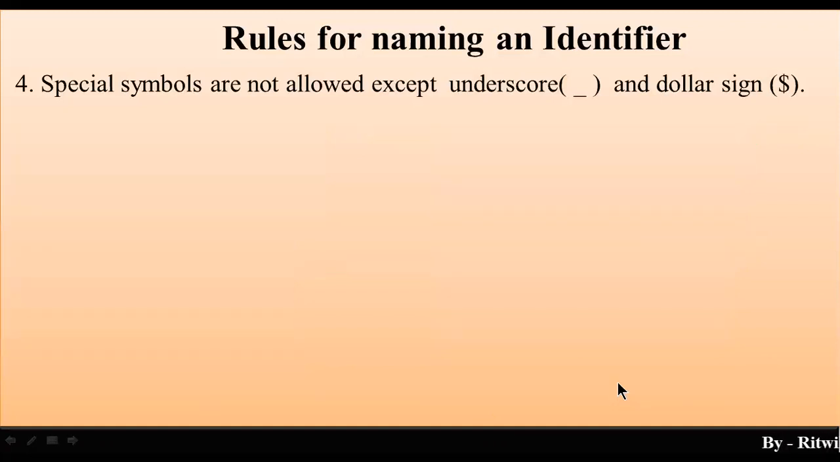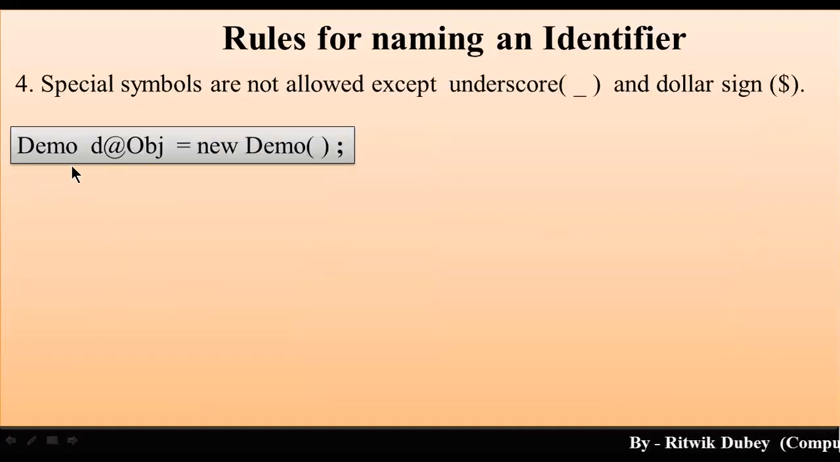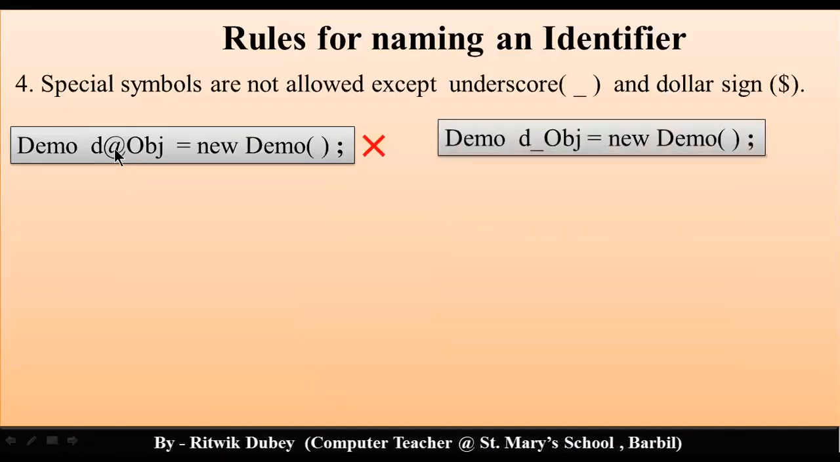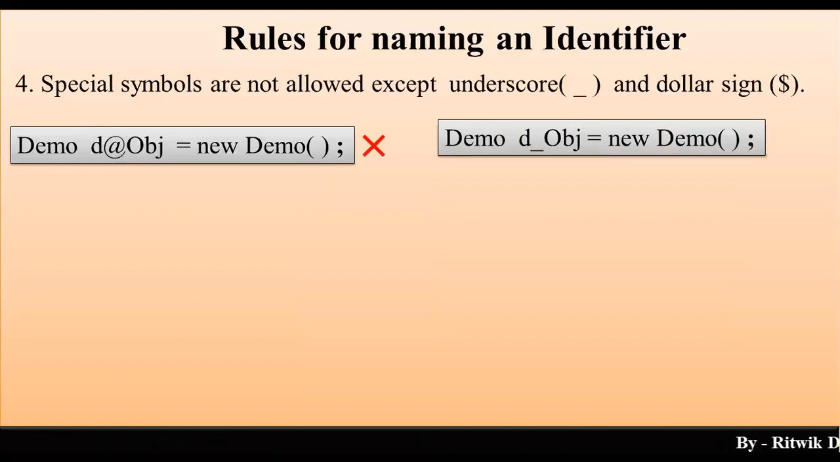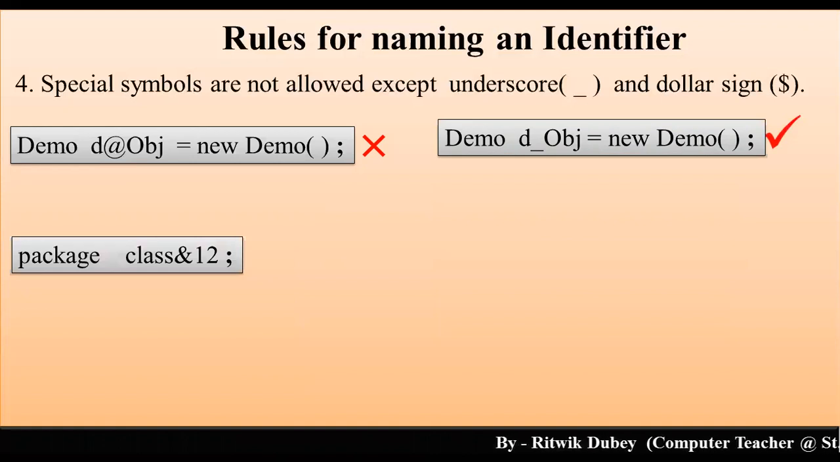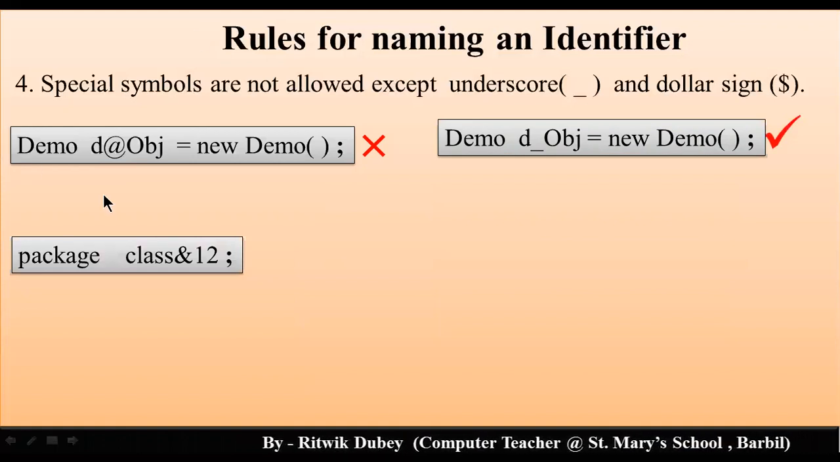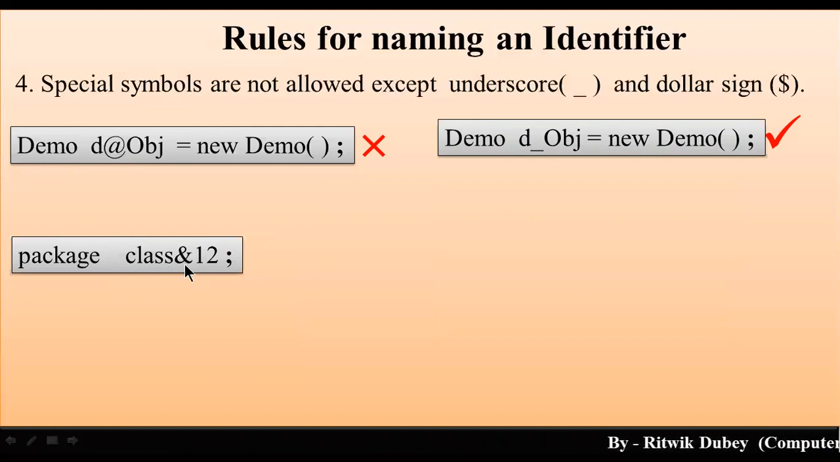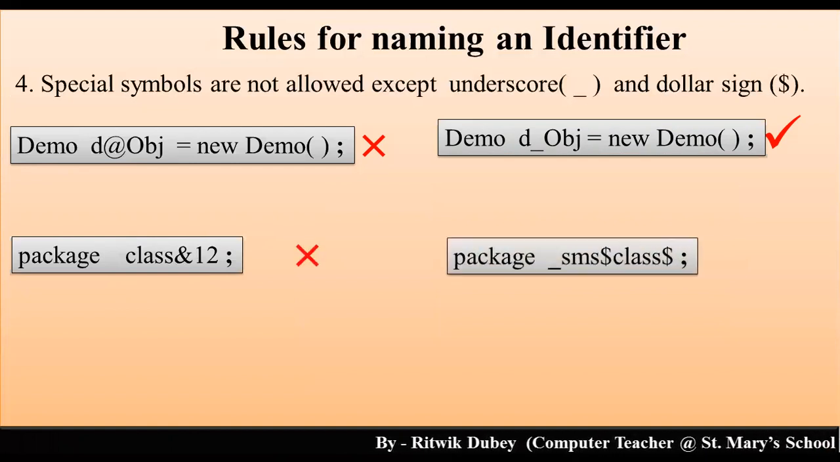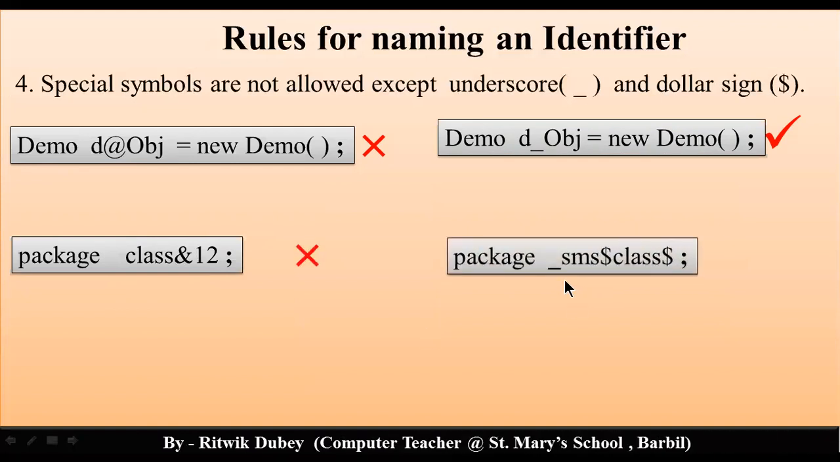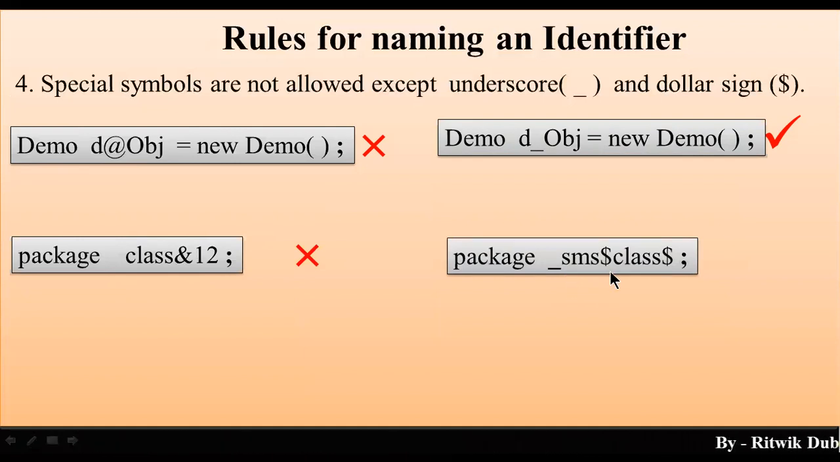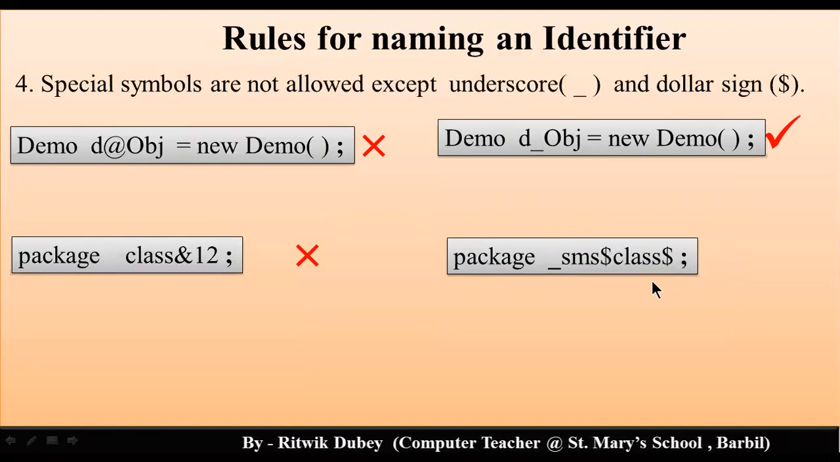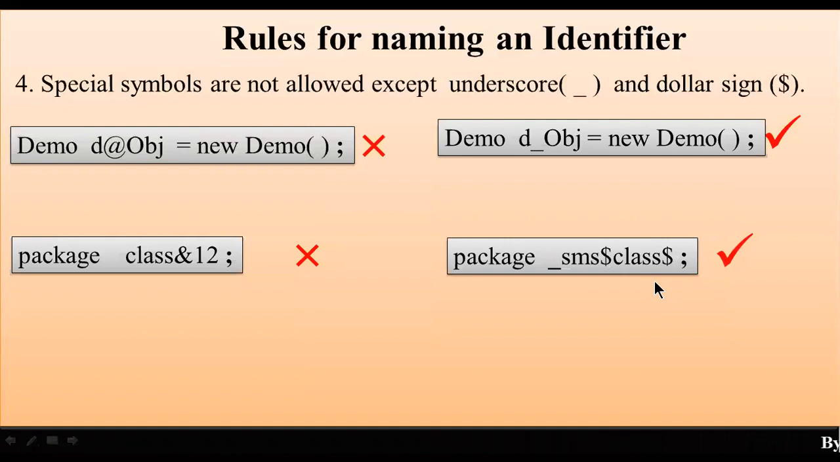This is correct. Then, if we want to create an object of class demo, you cannot use the symbol @ in @obj. Okay, this is wrong. In place of @ you can use underscore or dollar sign. It's okay. Then you can see in package name, I have written class &12. I cannot write ampersand because ampersand is a special symbol which is not allowed. So this is wrong. So what is correct? See, you can use underscore at the beginning, in between, at the end. Okay, so underscore SMS, then dollar sign, class, dollar sign, this is allowed. This is okay. Okay, clear now?